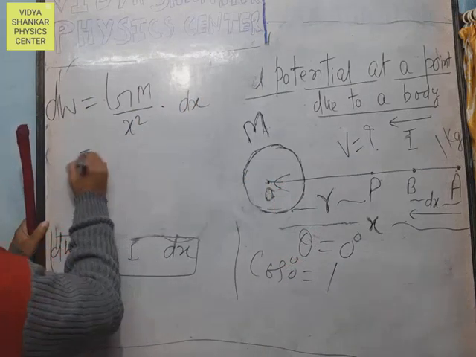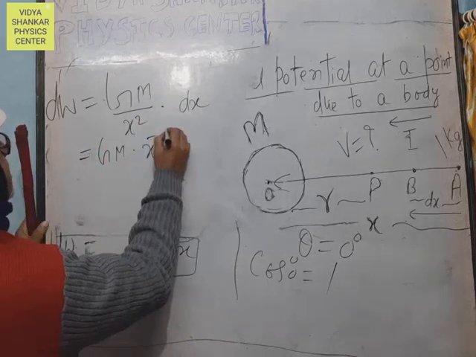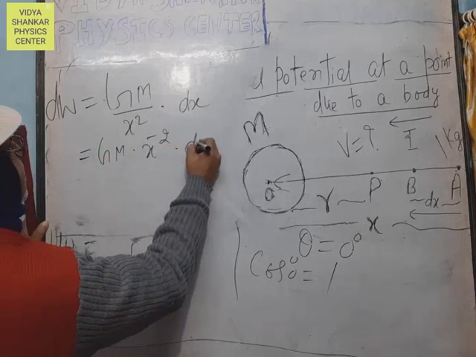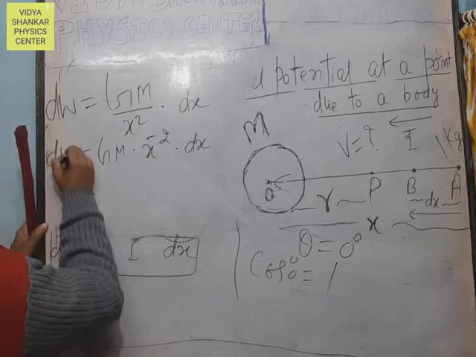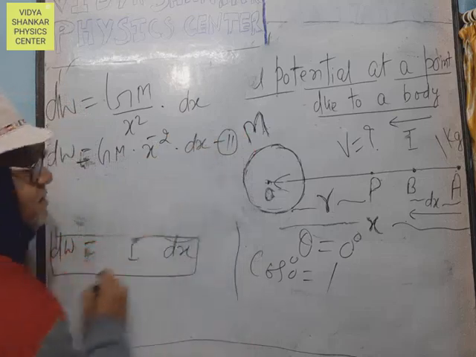Now we can write this as GM x to the power minus 2 into dx. dW equals GM x to the power minus 2 dx, equation second.